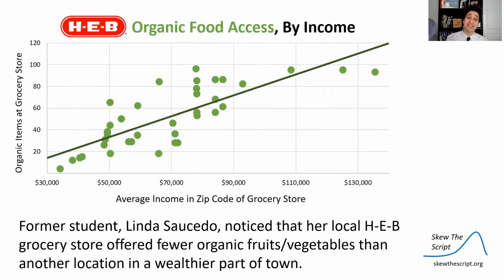Today's lesson is also going to focus on this data set in which my former student, Linda, noticed that in a local grocery chain, H-E-B, which is the largest grocery chain in Texas, at a higher income area, the H-E-B grocery store location there had more organic food items than her local H-E-B grocery store in her neighborhood. And so she collected data on the average income of the zip codes in which different H-E-B stores are located in San Antonio and the number of organic grocery items offered at those locations.